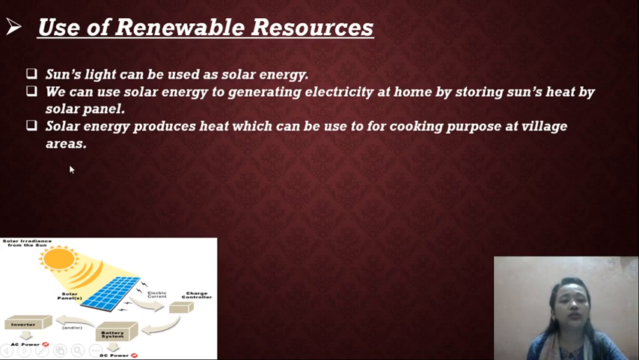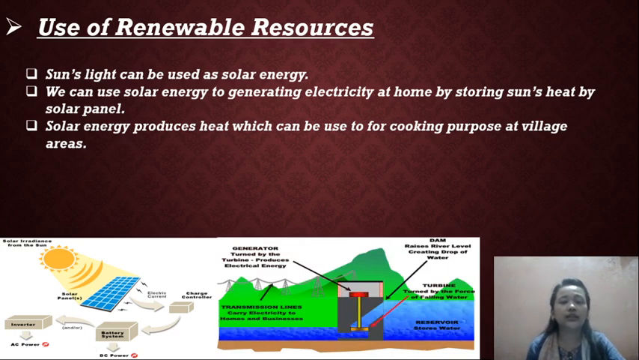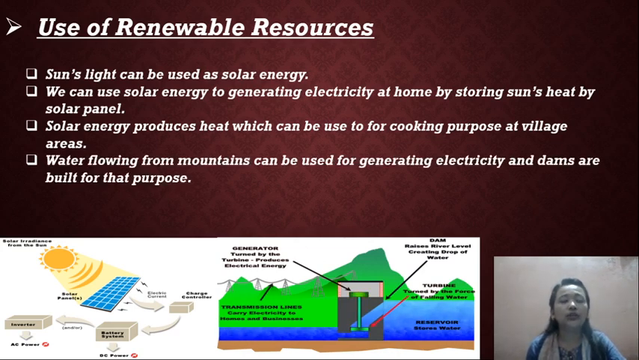Solar energy produces heat which can be used for cooking purposes in the village area. You can see in the village area that through the solar panel they cook food and do many things. The water flowing from the mountains can be used for generating electricity, and dams are built for that purpose.